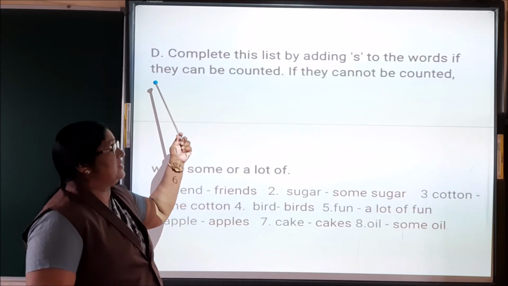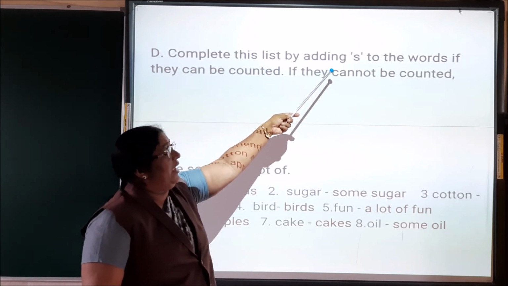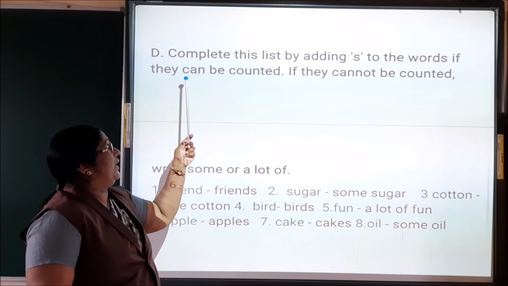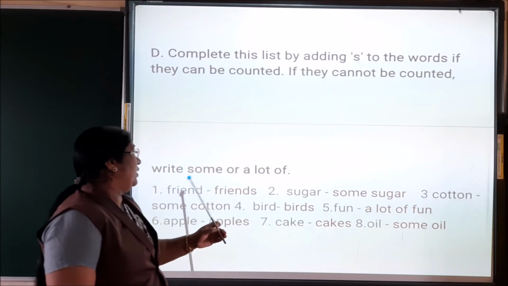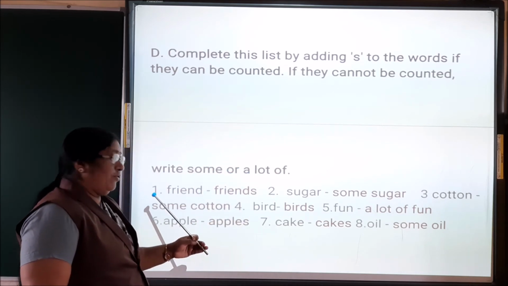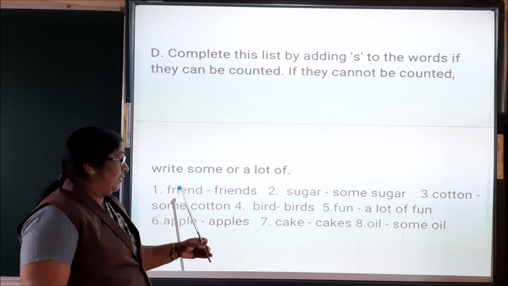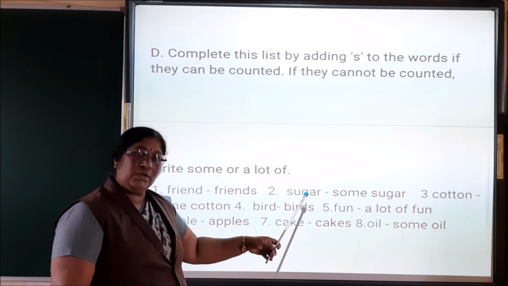Now, next exercise. Complete this list by adding s to the words if they can be counted. If they cannot be counted, write some or a lot of. First one, friend can be counted. So, friends. Sugar, we cannot count sugar.